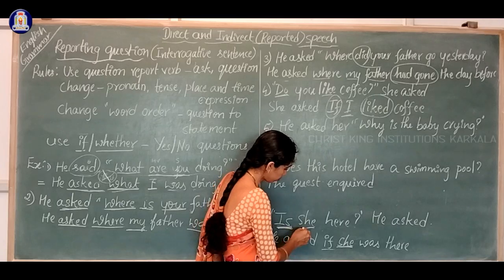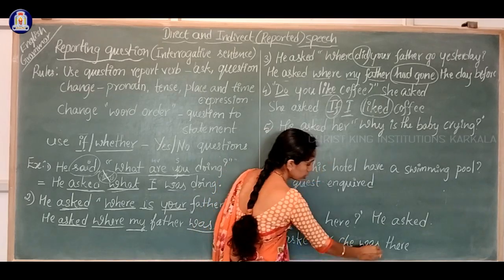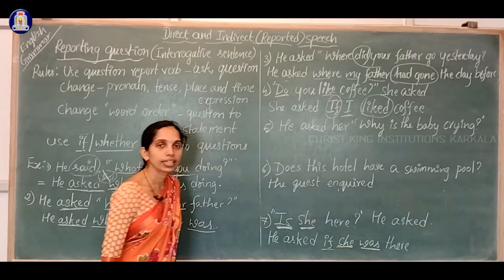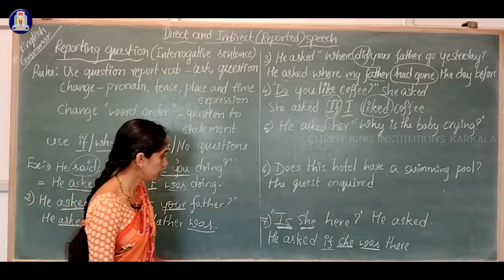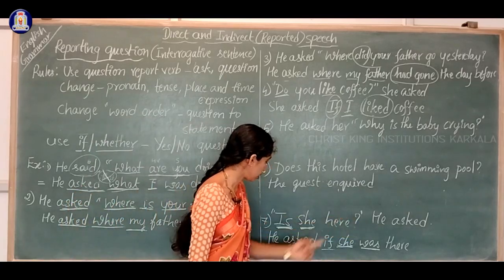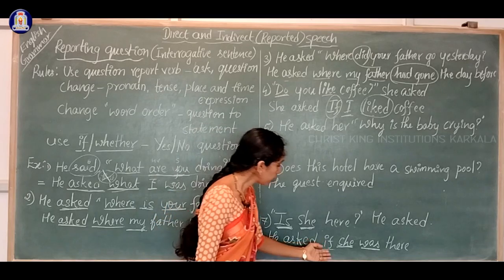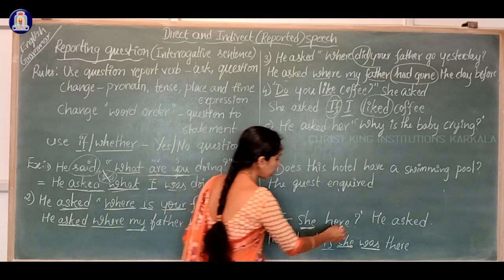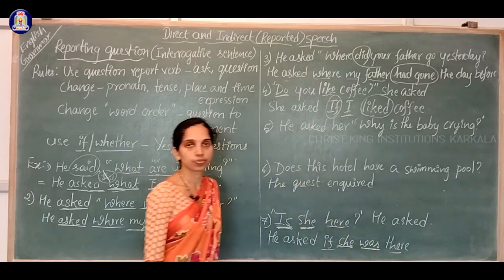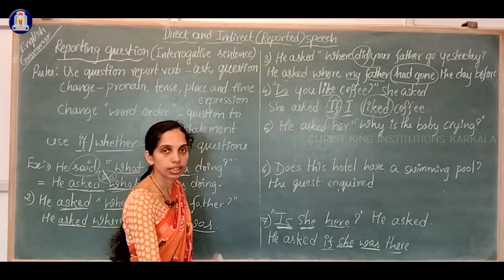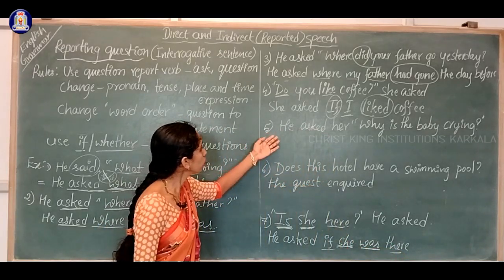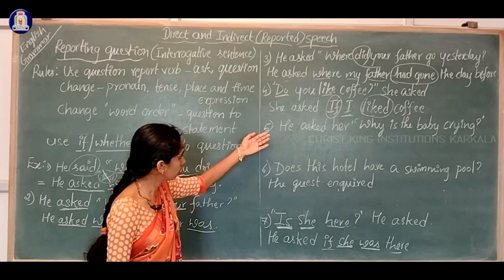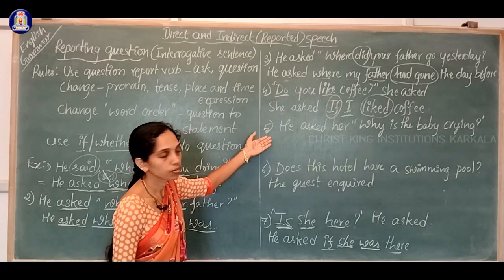In the place of subject, we wrote the helping verb. And the tense is also changed. Is she here? He asked. He asked her if she was there. The time expression is also changed. Here became there.